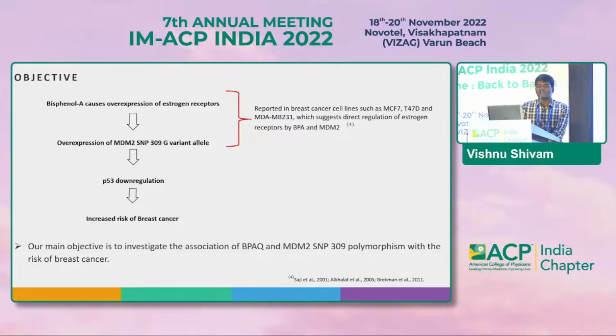So the hypothesis of our project is shown in the flow diagram. Bisphenol A causes overexpression of estrogen receptors, and overexpression of the MDM2 gene is reported in breast cancer cell lines. They suggest that there is a direct regulation of estrogen receptors by BPA and MDM2, which leads to p53 downregulation, which causes increased risk of breast cancer. Our main objective is to investigate the association of bisphenol A, the active metabolite, and MDM2 SNP309 polymorphism with the risk of breast cancer.